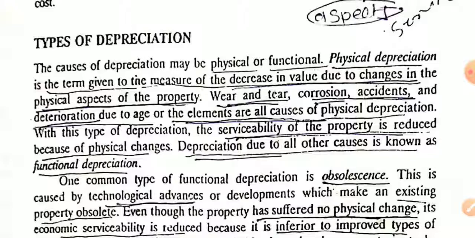Wear and tear, corrosion, accidents, and deterioration due to age or the elements are all causes of physical depreciation. With these types of depreciation, the serviceability of the property is reduced because of the physical changes. Depreciation due to all other causes is known as functional depreciation.